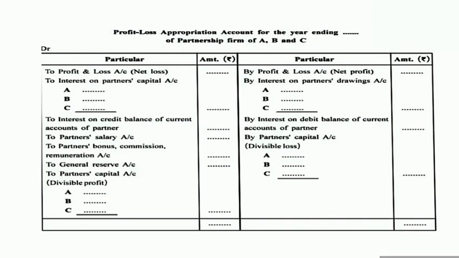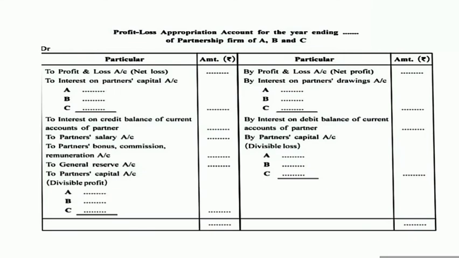In the bracket we have to write down the divisible profit. But before that, we are going to learn about the credit side of the P&L appropriation account. After that, we will discuss the divisible profit and divisible loss. Now, the credit side of the profit and loss appropriation account. If there is a net profit in the business, then that amount will be written in the credit side of the profit and loss appropriation account. 'By profit and loss account', in the bracket we have to write down net profit.